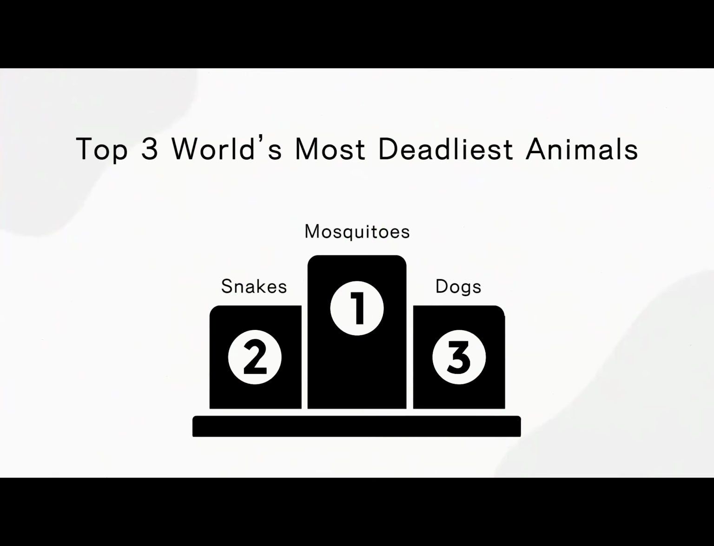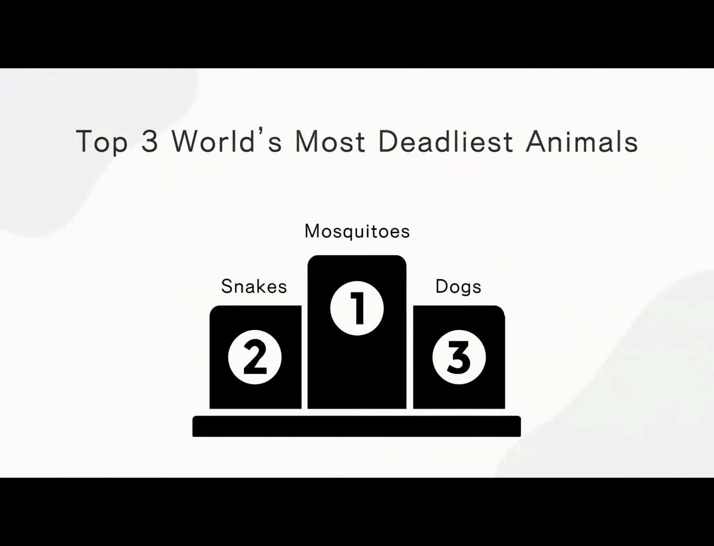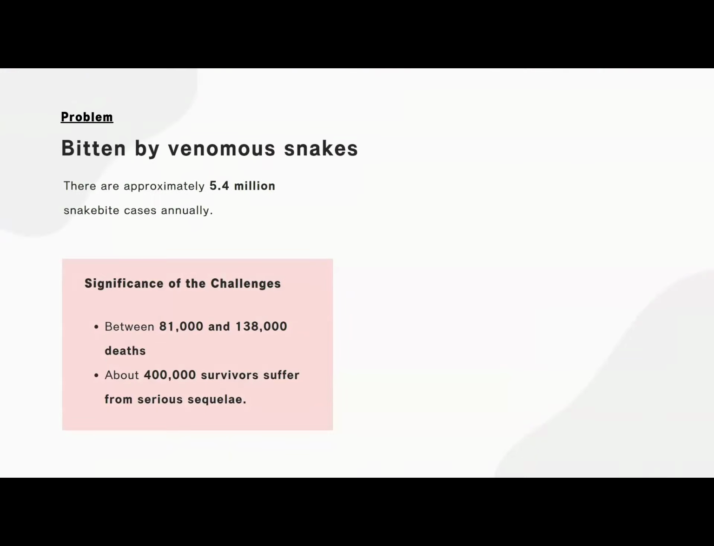And out of these animals, we focused on snakes. According to WHO, there are approximately 5.4 million snake bite cases annually, and it leads to roughly 10,000 deaths worldwide, which is probably way more than you've expected.